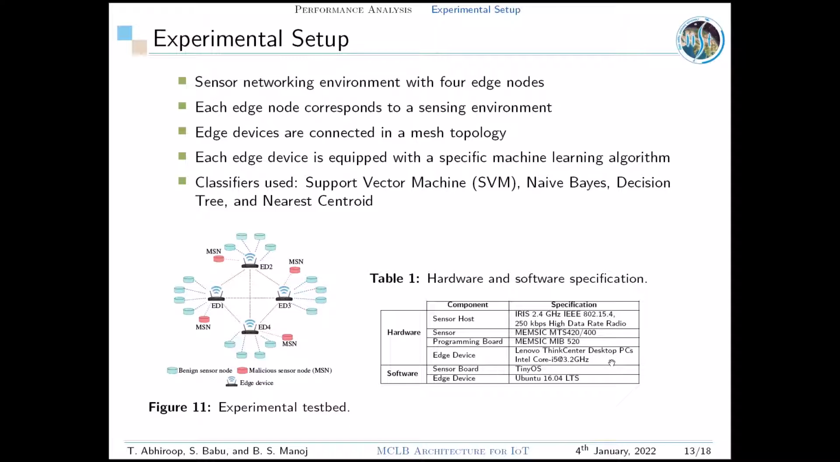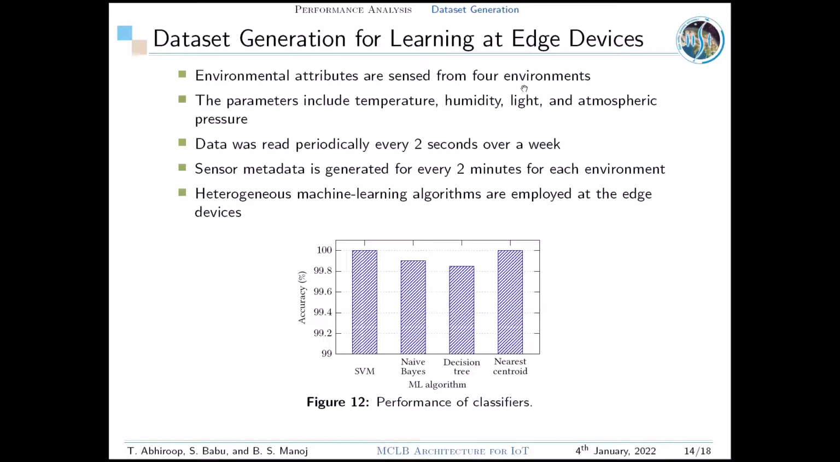As part of dataset creation, we generated an IoT dataset consisting of environmental parameters such as humidity, light, temperature, and pressure read from 4 different environments. These datasets are used for training the machine learning classifier at edge devices.